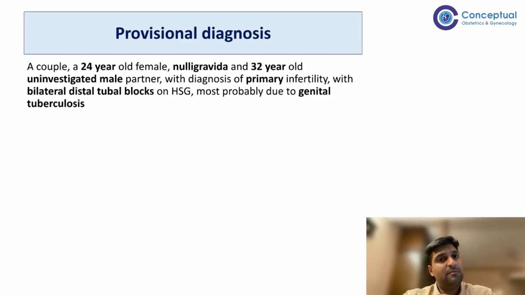So that will be seen on the laparoscopy. And apart from that, if there is oophoritis also, then the ovary would be seen accordingly. And further, on hysteroscopy, if the endometrium is involved, then the endometrium will show a pale background. Apart from that, it can be edematous, pale, and there can be uterine synechiae present, and even caseous necrosis, cheesy necrosis, can be seen in the lining of the endometrium. So these will be the findings in the diagnostic hysterolaparoscopy.